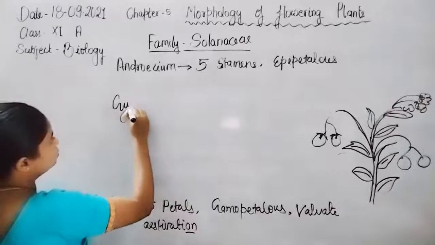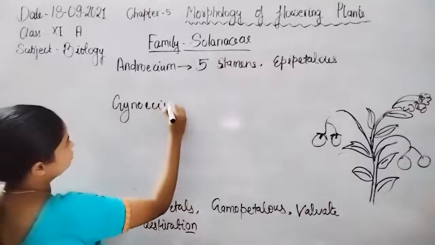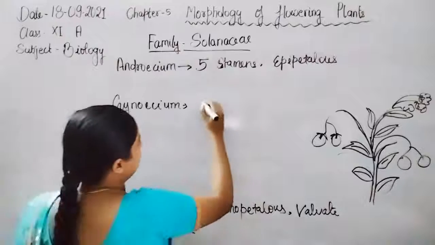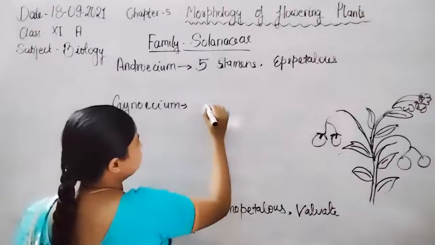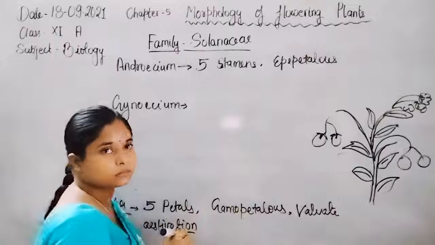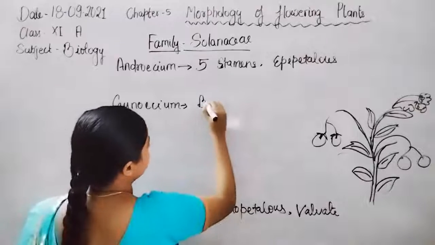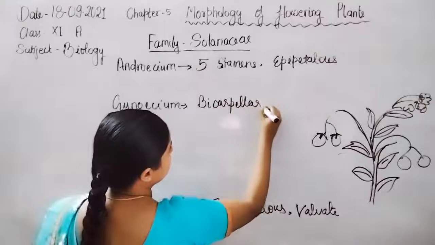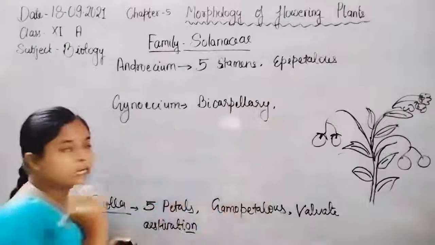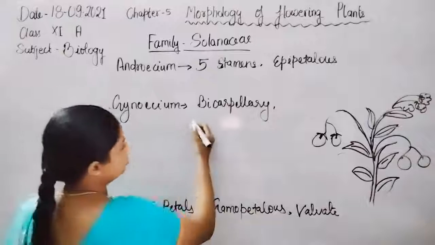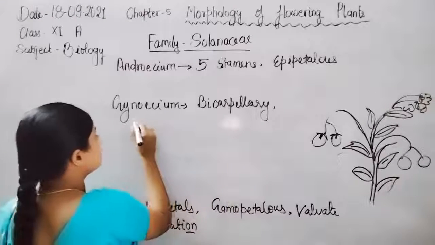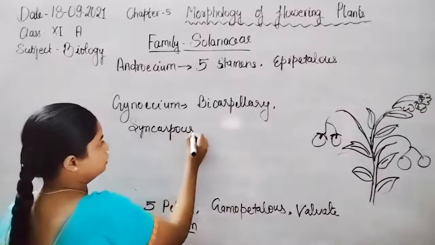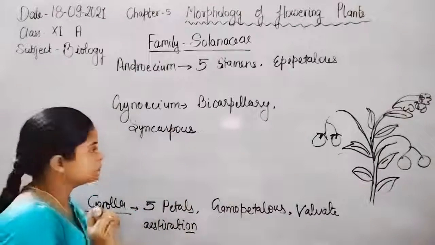The gynoecium has two carpels, so it is bicarpellary. Both the carpels are fused, so such a carpel is known as syncarpous.